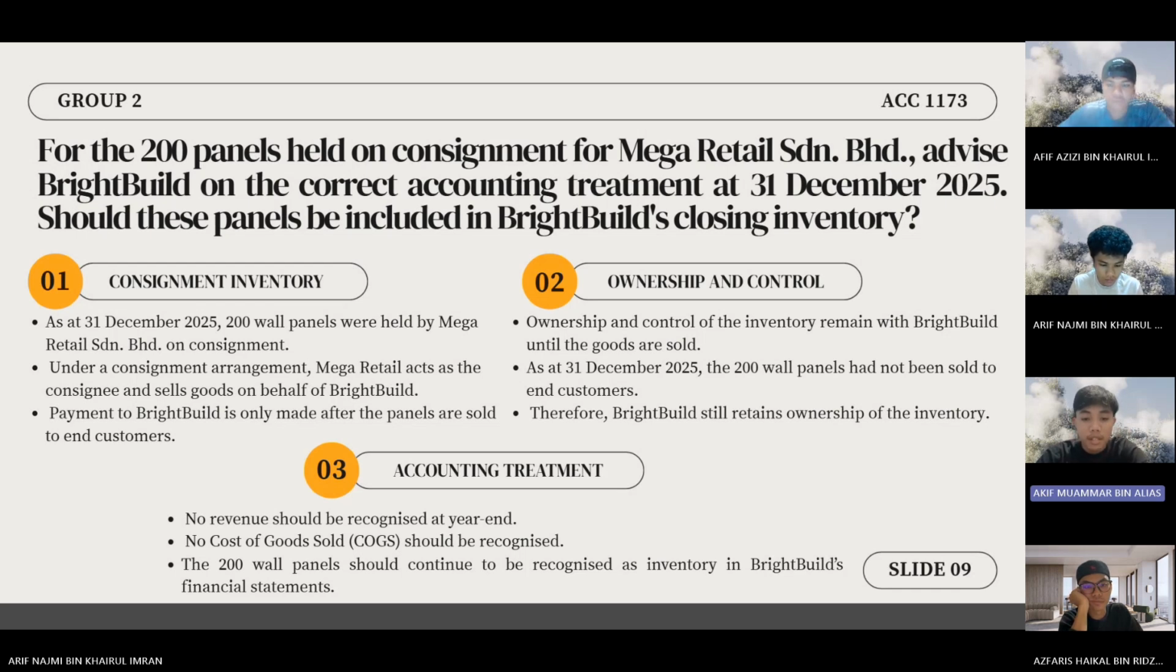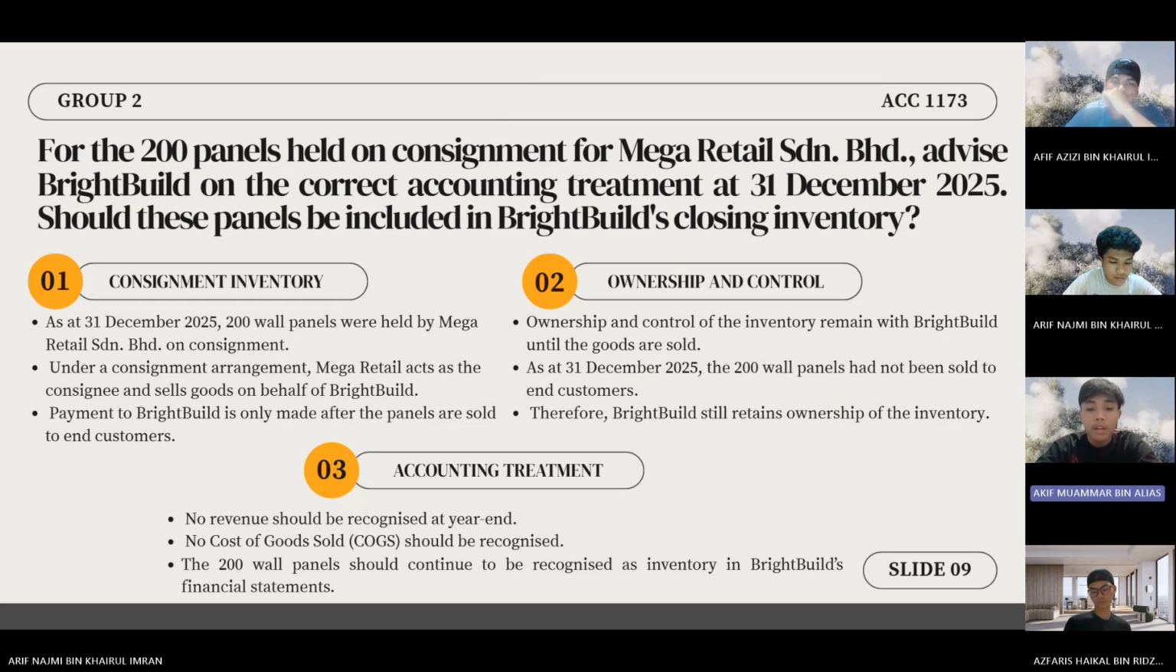Number one, consignment inventory. As of December 31, 2025, these 200 wall panels are physically sitting at Mega Retail. However, under a consignment arrangement, Mega Retail is simply acting as the consignee, meaning they are just trying to sell the goods on behalf of Brightbuild. Crucially, Brightbuild only gets paid after Mega Retail successfully sells those panels to end customers.